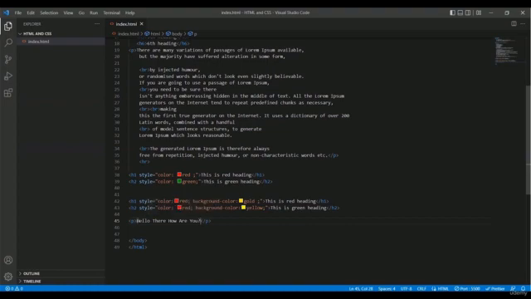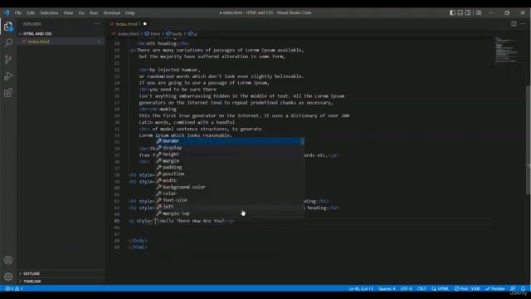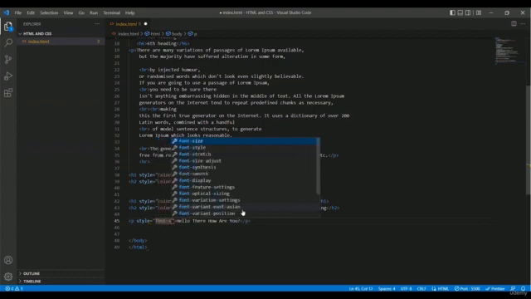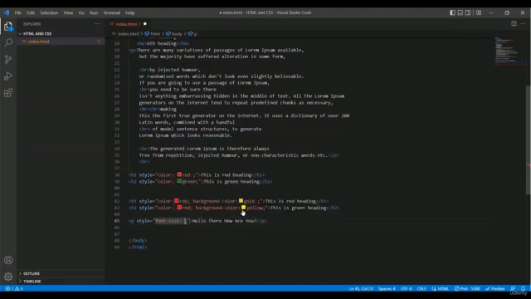So therefore I have to place my mouse cursor after the P tag, and then I have to hit the space button from my keyboard, and then I have to type style. Then you have to pick the font size as your style, because you are going to change the font size. So let me type font size. So here is the font size option, and in this blank space you have to declare the font size.